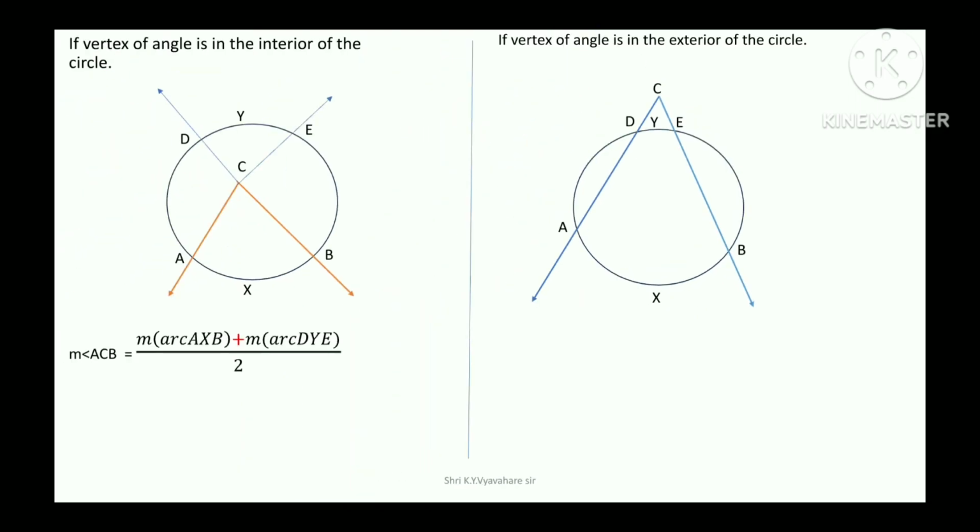If vertex of angle is in the interior of circle, measure of angle ACB is equal to measure of arc AXB plus measure of arc DYE divided by 2. If vertex of angle is in the exterior of the circle, measure of angle ACB is equal to measure of arc AXB minus measure of arc DYE divided by 2.